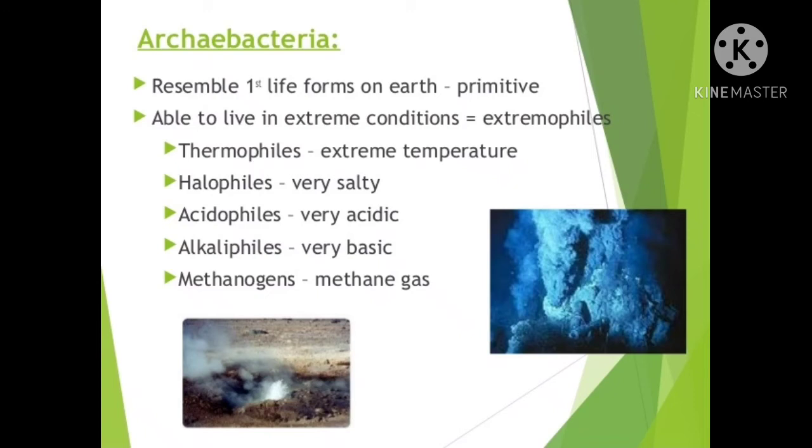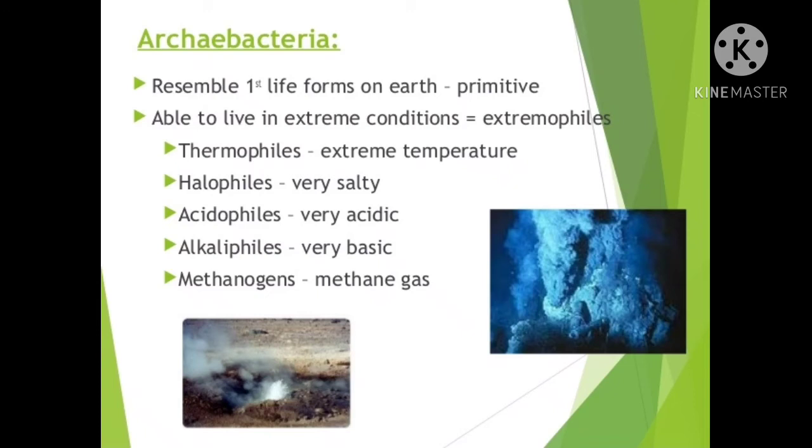That is the reason they are called extremophiles. They are found in a variety of places, from volcanic craters to salty lakes and hot springs. Their ability to withstand such a hostile environment speaks for their capacity to survive in very severe conditions.